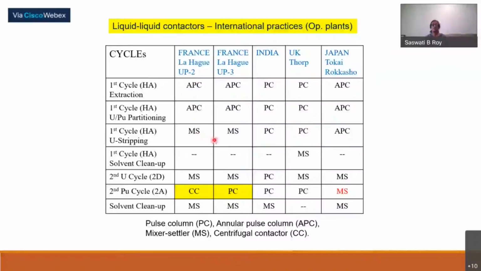PV units use mixer settlers also with proper conditioning, and somewhere centrifugal contactor. These details are for fuels from thermal reactors, not from the fast reactors. And for solvent cleanup, in most of the cases mixer settlers are being used.